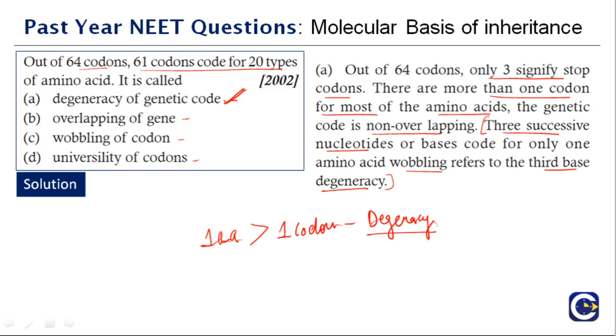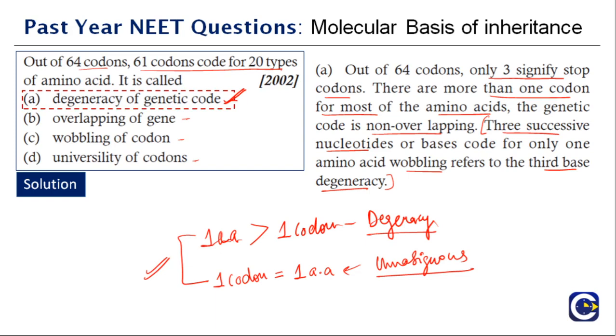And what is something confusing with this? It is the unambiguous nature. And what is the unambiguous nature? Unambiguous nature means that one codon will always code for one amino acid. So you should be very clear between these two concepts: you should know what is degeneracy and you should know what is unambiguous nature. So for this question, the right answer is A. Don't get confused with wobbling, because that is the mRNA-tRNA interaction. That is a concept derived from the degeneracy. But 61 codons code for 20 types of amino acid. This is degeneracy of the genetic code.